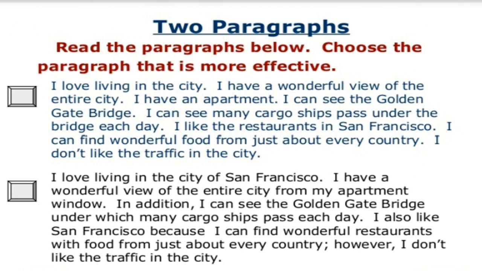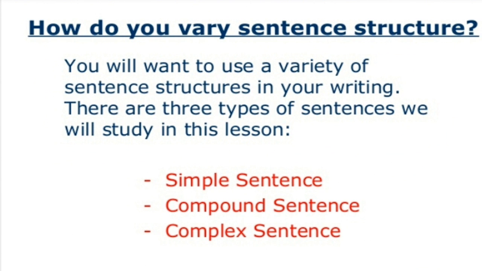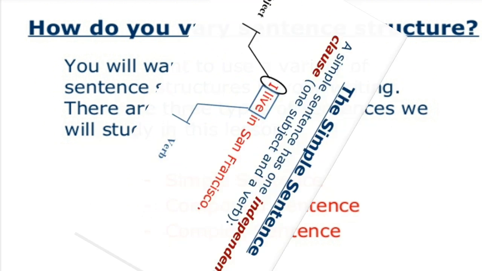Now, do you find any difference in these two paragraphs, students? It is clearly understood that in the second paragraph, we are using some more words to make it more beautiful. You will want to use a variety of sentence structures in your writing. Based on that, we have three types of sentences which we will study in this video: the simple sentence, the compound sentence, and the complex one.